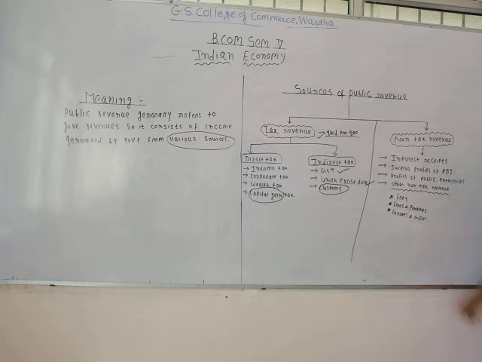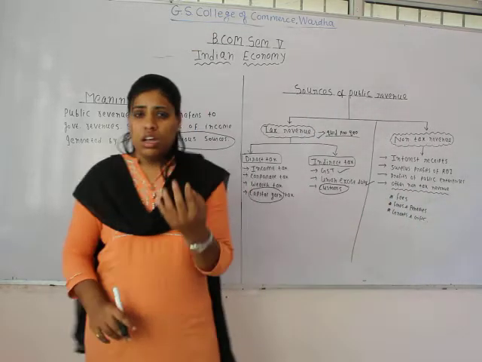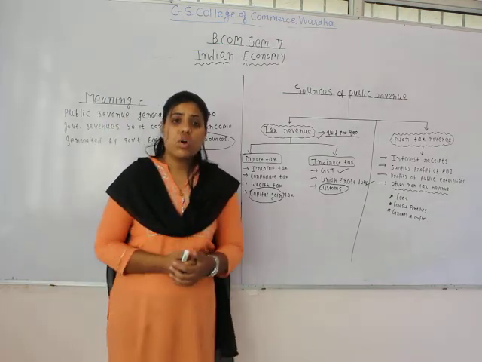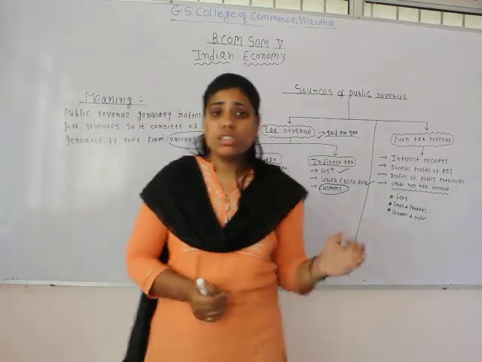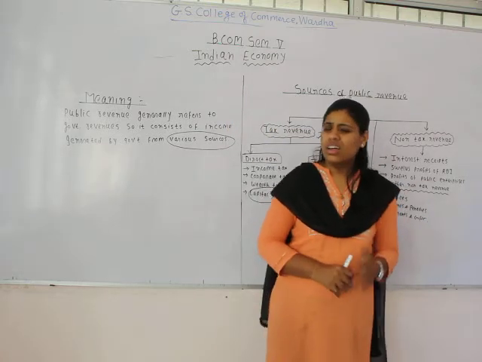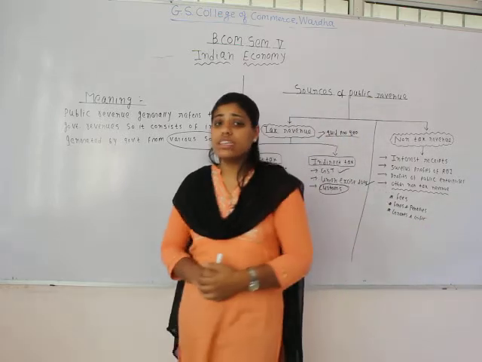First one is interest receipts. See, when we are talking about lending loans to other countries, or we are talking about the loan which is being lent by the state government to the central government, or the central government to the state government.